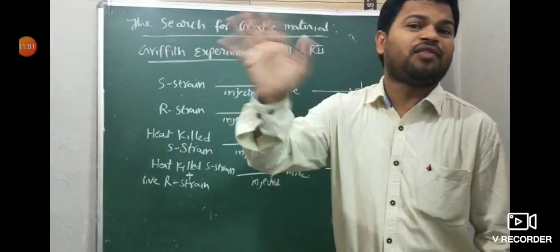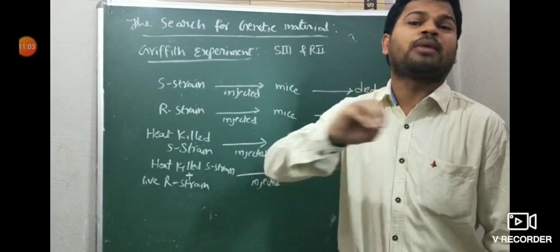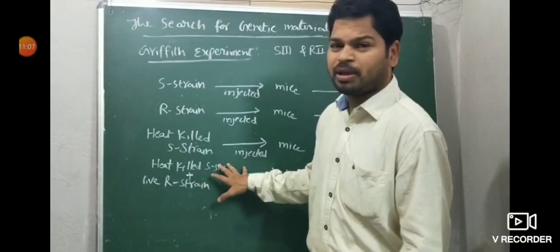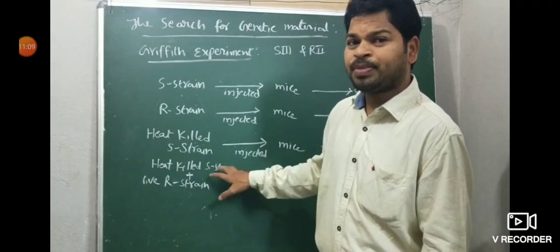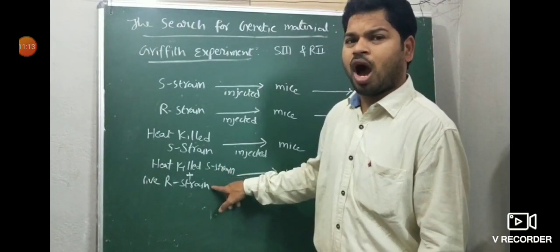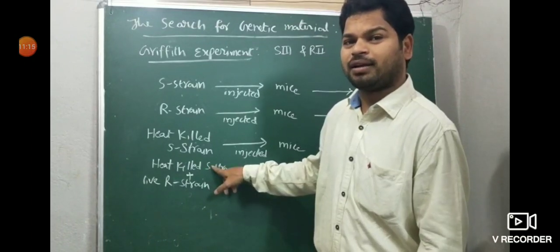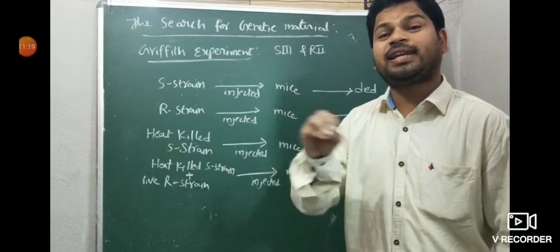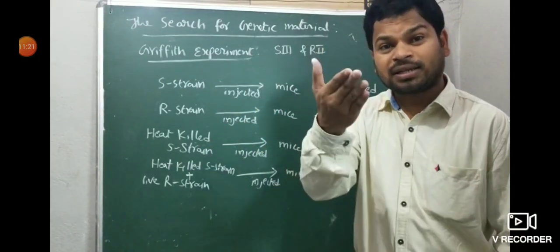But he didn't confirm the biochemical nature of the transforming principle. So he gave the transforming principle: some information can transfer from live R to heat killed S. Something is transferred, but he didn't give the biochemical nature. What is that something?